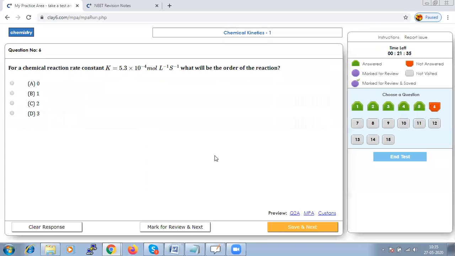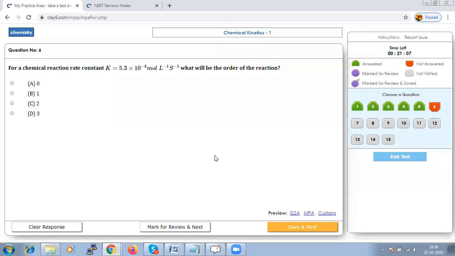For a chemical reaction, the rate constant is given. We have to calculate the order of the reaction. So we should always see that based on K value, how we can calculate the order of a reaction. So of course, the unit of the rate constant depends on the overall order of your reaction.